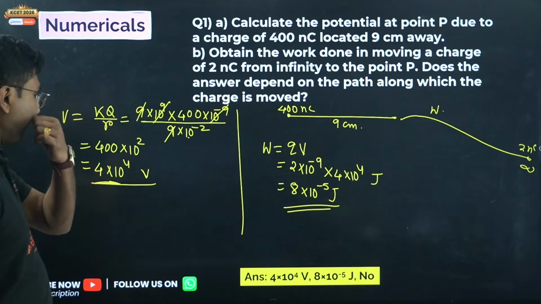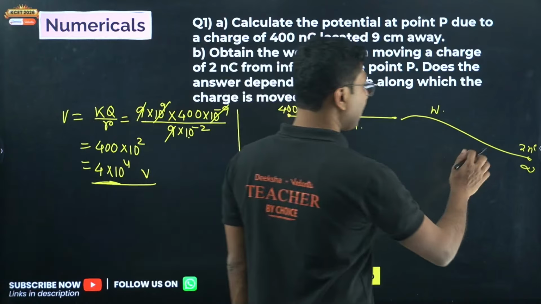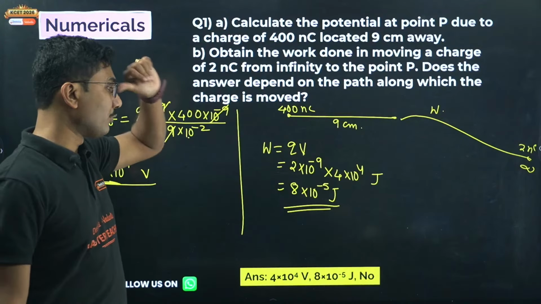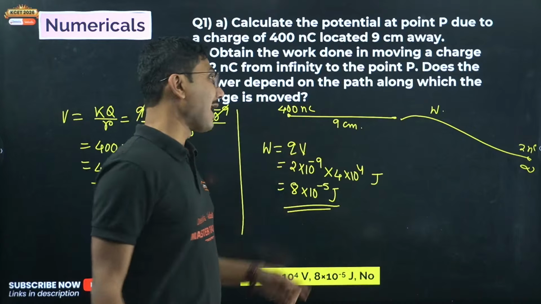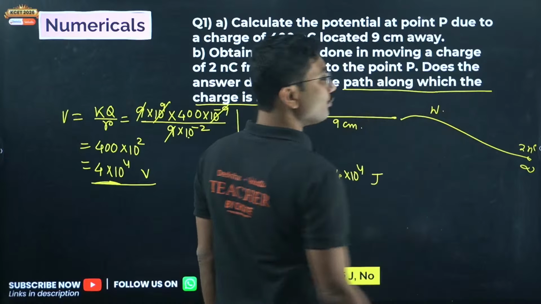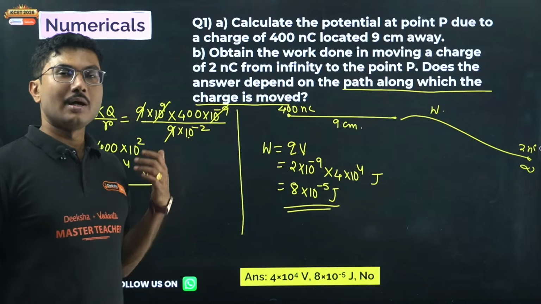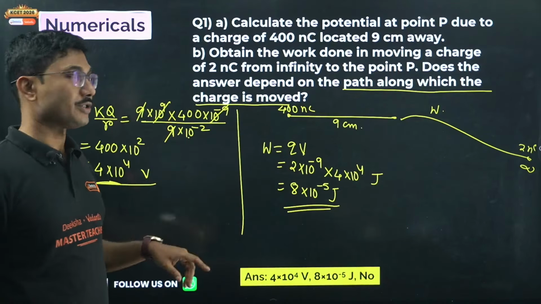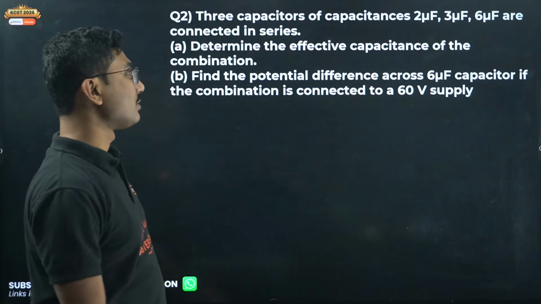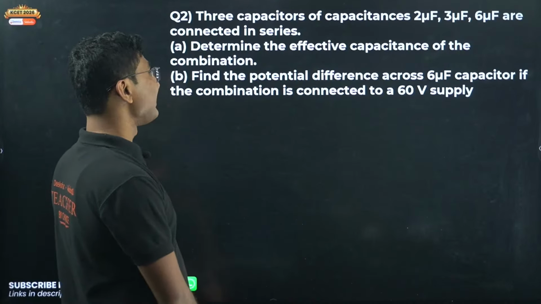From potential we can expect easy questions, and this work done is independent of the path taken. This work done does not depend on the path, so you have to write a single line for the last portion as well, because if you don't write that, then you will be losing 1 mark. So be careful about numerical questions. Sometimes we solve the numerical, but we forget to answer some small portions. So do remember that.